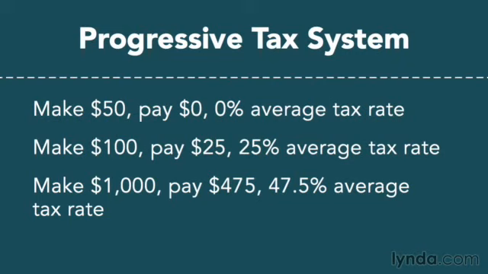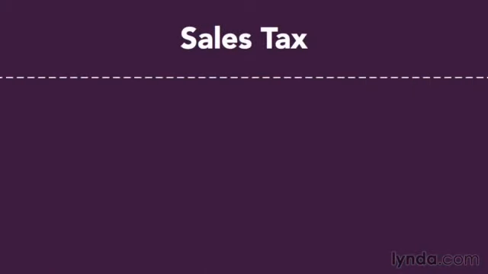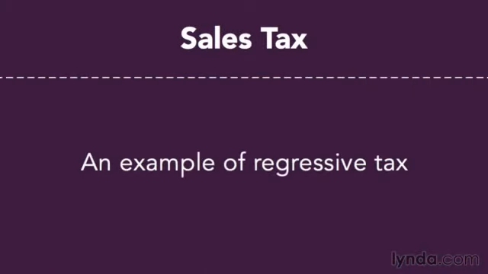I've been careful here to say that income tax systems around the world are progressive. Not all tax systems are progressive. For example, the sales tax is an example of a regressive tax. The less money you make, the more percentage of your income you're going to pay as sales tax. And why is that? If you don't make very much money, most of the money that you do make is used on buying goods and services on which you will frequently have to pay sales tax.